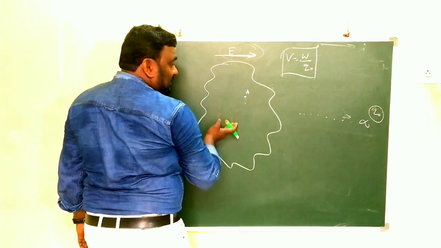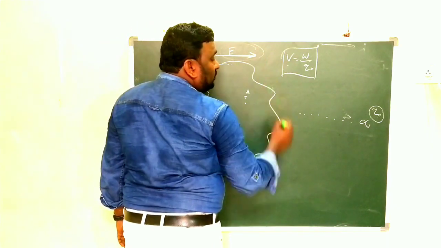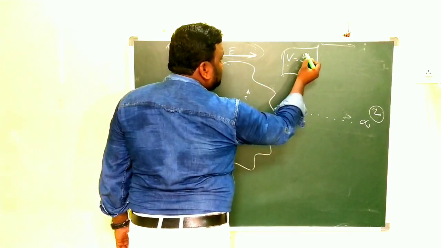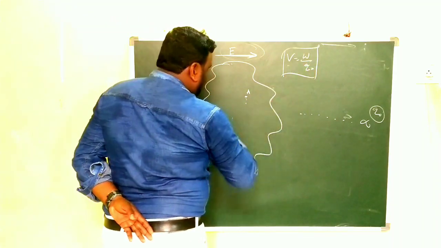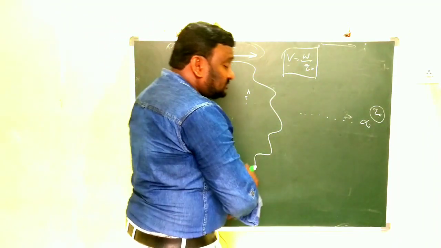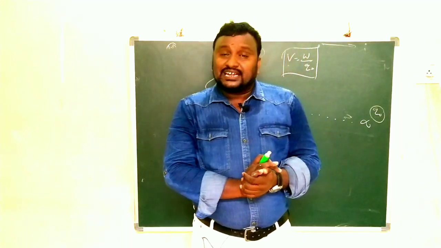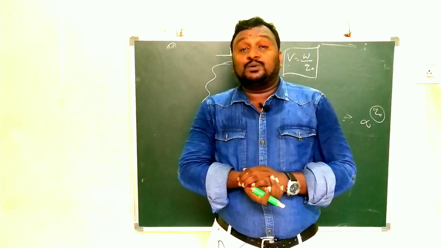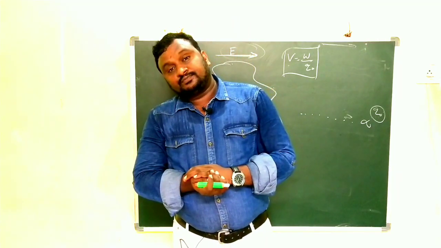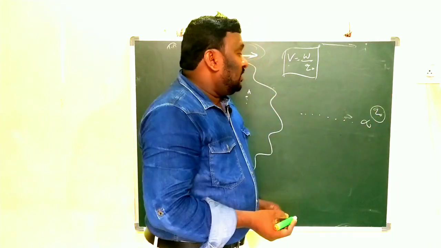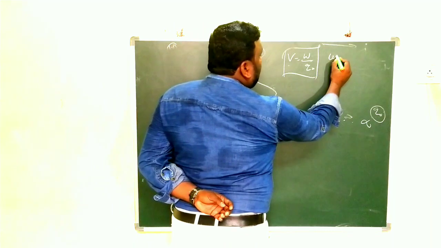Opposite to E. That is what we call potential. V is equal to W by Q naught. Here what is V? Electric potential. What is W? Work done. What is Q naught? Charge. And now we will talk about the units.